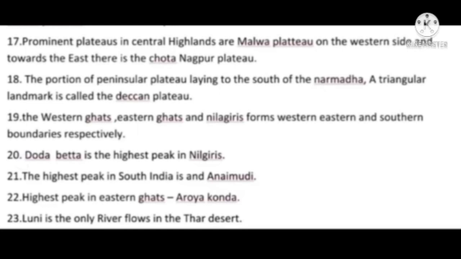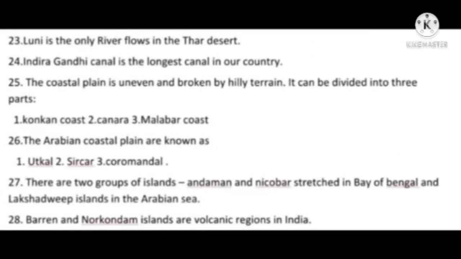Luni is the only river that flows in the Thar Desert. The next point: Indira Gandhi Canal is the longest canal in our country. The coastal plain is uneven and broken by hilly terrain.